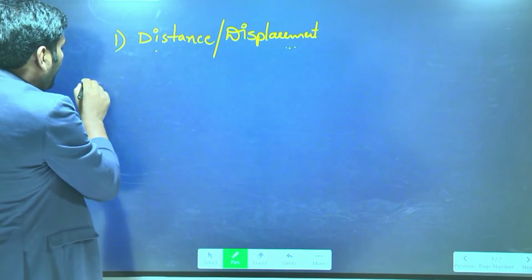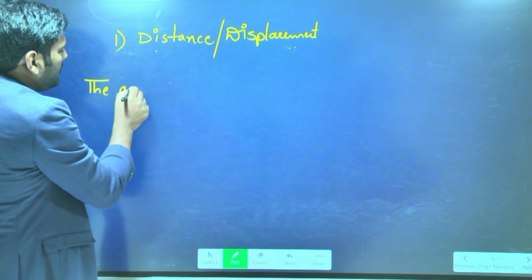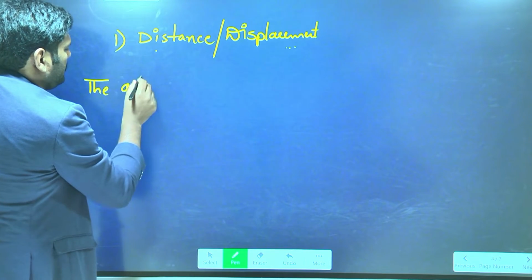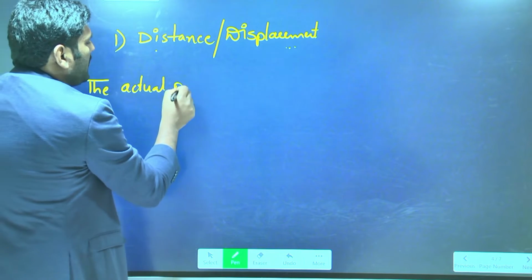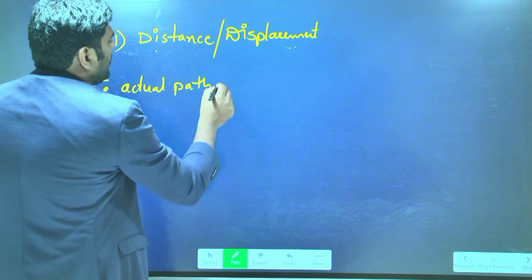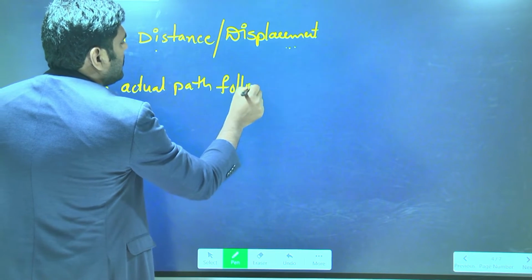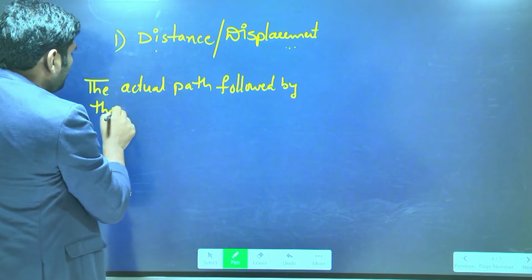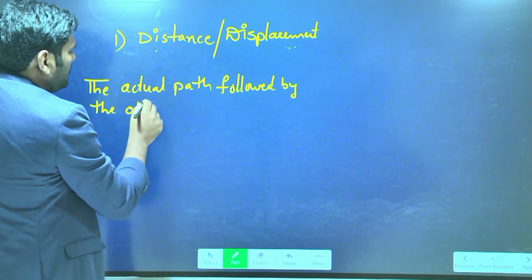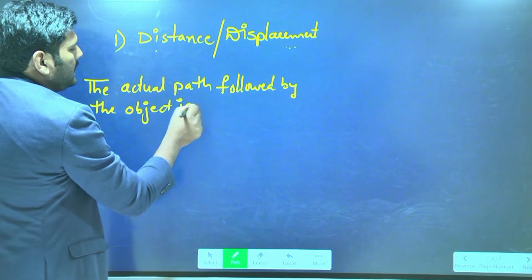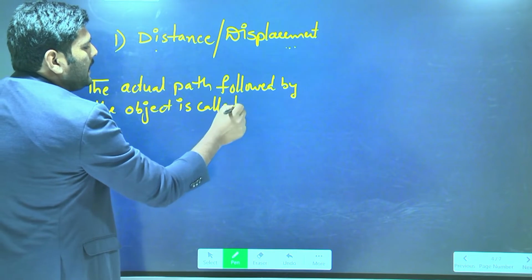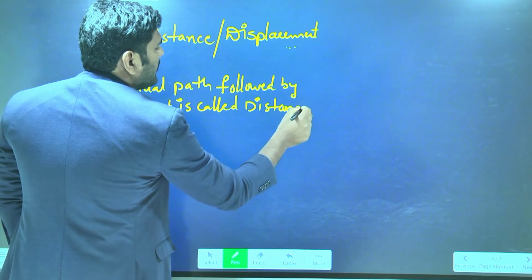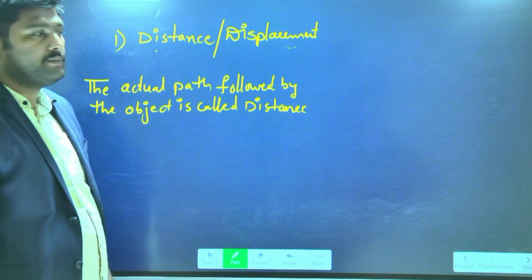Write down: the actual path followed by the object is called distance.